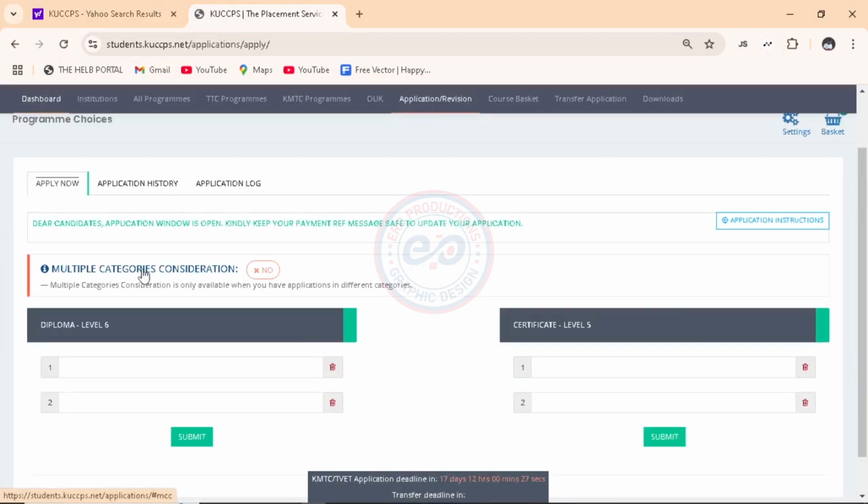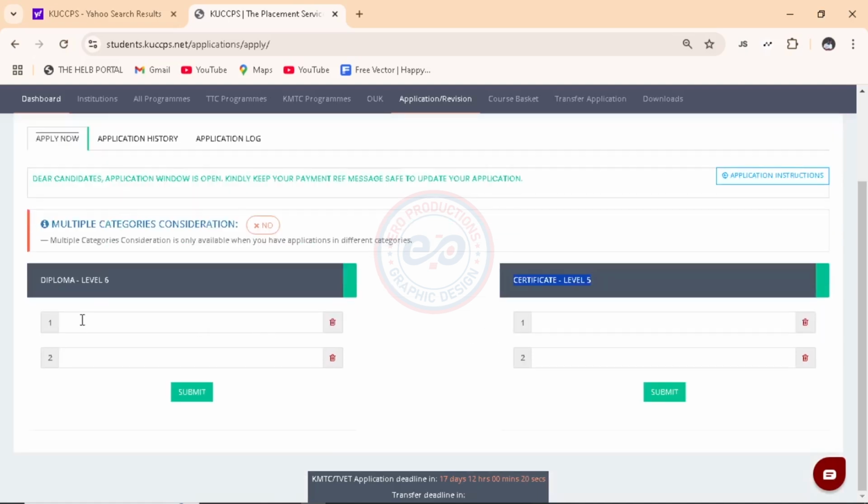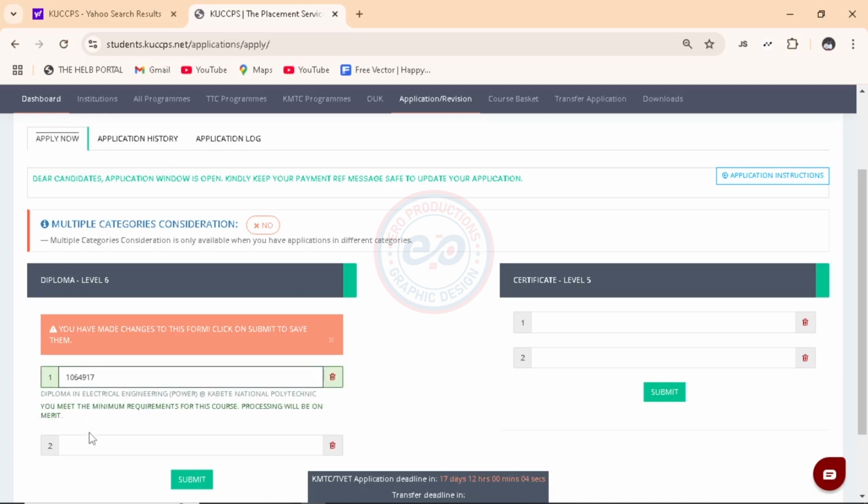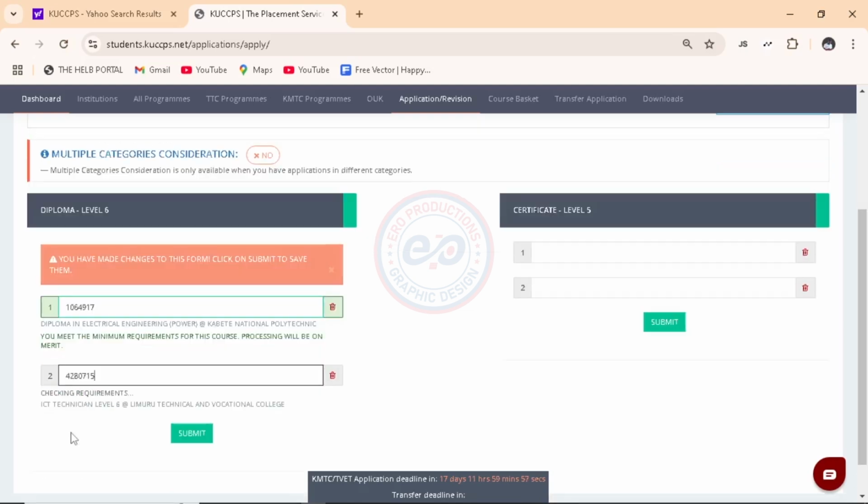Here it has loaded. And now you will choose the course. Is it a diploma course or is it a certificate course? So in my case, it is a diploma course. So I'll click here. You only need 2 courses in this field. And here you put the program code for that very course. And here you meet the minimum requirements. Then number 2, you'll also put the code for the second course in that TVET institution. And here you meet the minimum requirements.